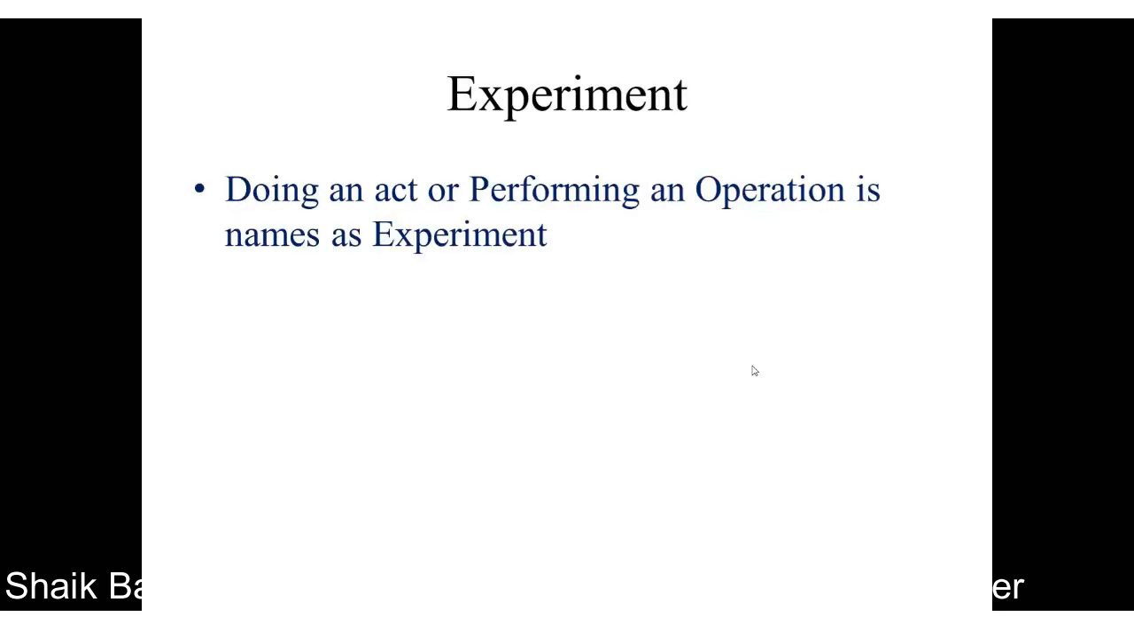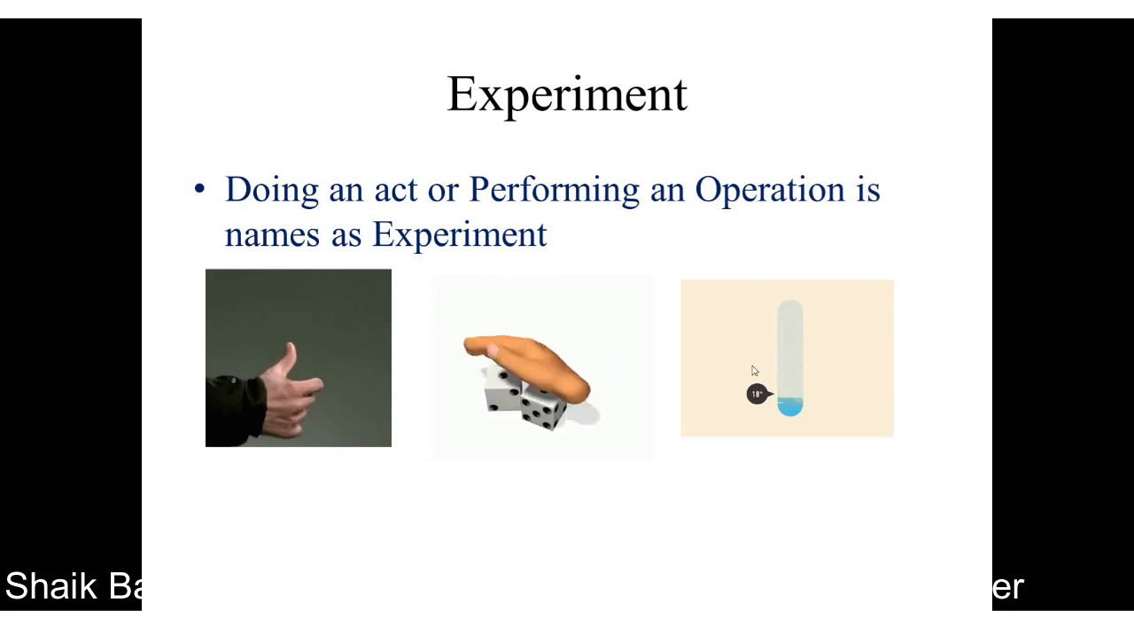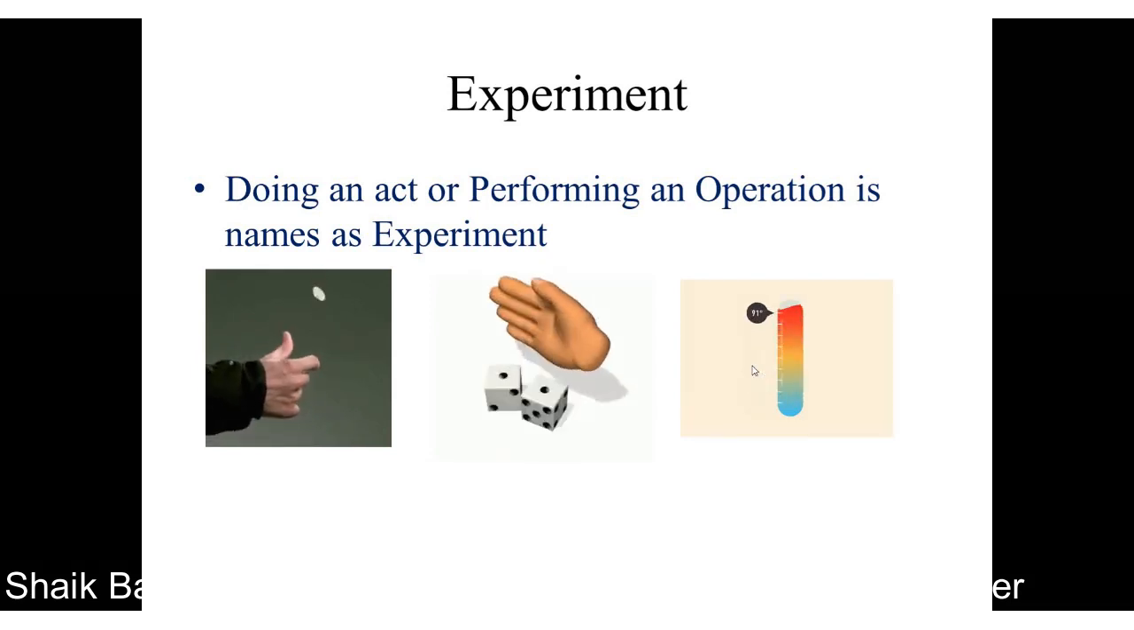The first one is the experiment. It is nothing but doing an act or performing an operation, and it is named an experiment. For example, writing an exam is an experiment. Counting the number of beans is also an experiment. The well-known experiments are tossing a coin, throwing a dice, measuring temperature in the atmosphere.